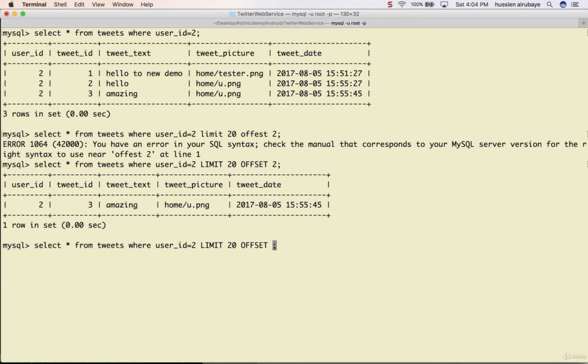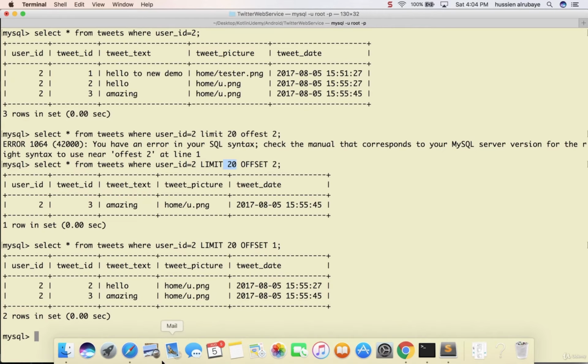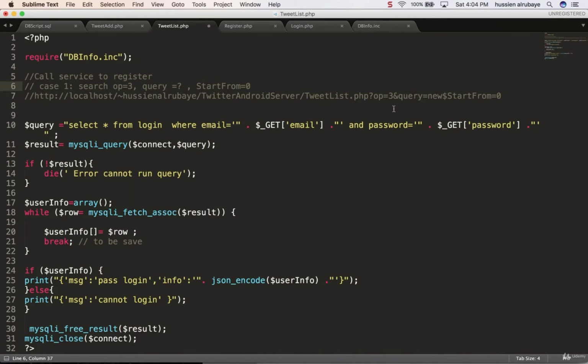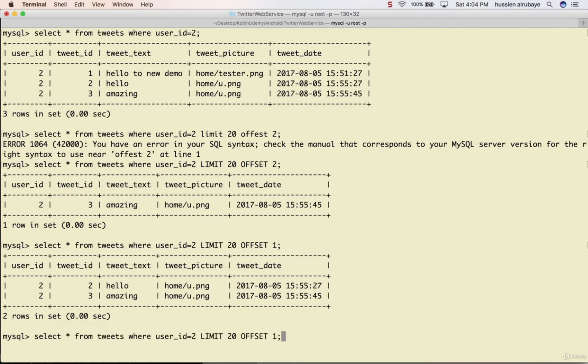If I say, hey, I want you to start from record number 1, he gives me number 1 and 2. Because I say I want to get 20 records after that, but I have only 2, he shows me only 2. This is what we mean by start from. So now if I just want to run it, let me see what we did before.